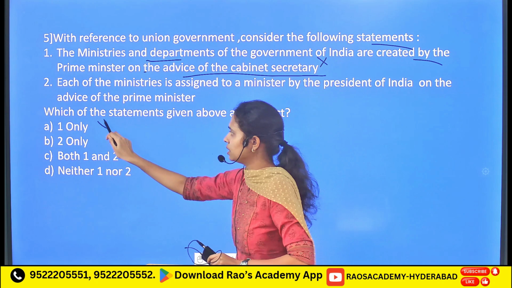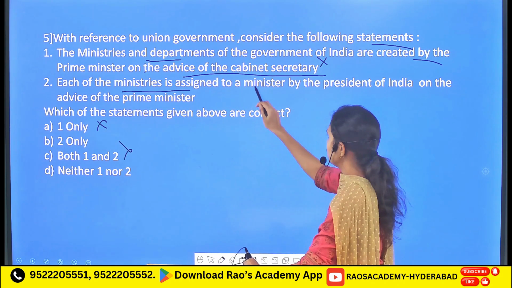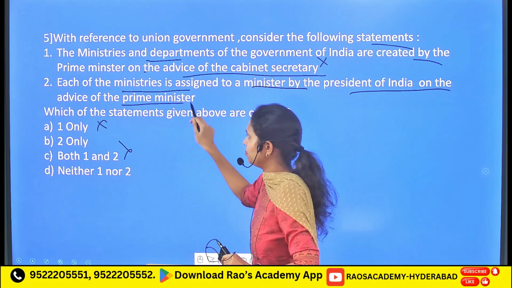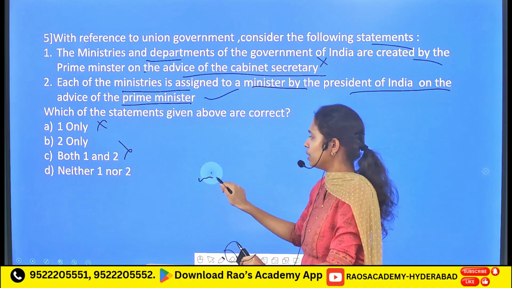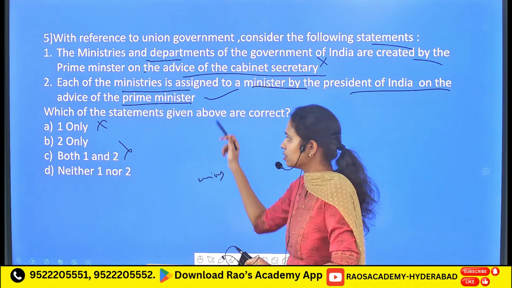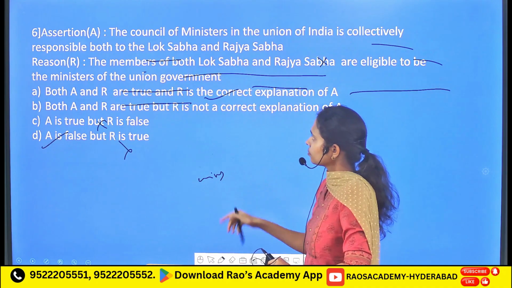So the first one is an incorrect one. Followed by, each of the ministers is assigned to a minister by the President of India on the advice of the Prime Minister. So it is a correct statement, because the ministers will be appointed by the President on the advice of the Prime Minister. So the second one is a correct statement.